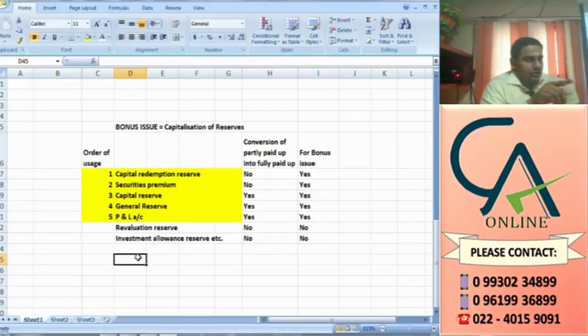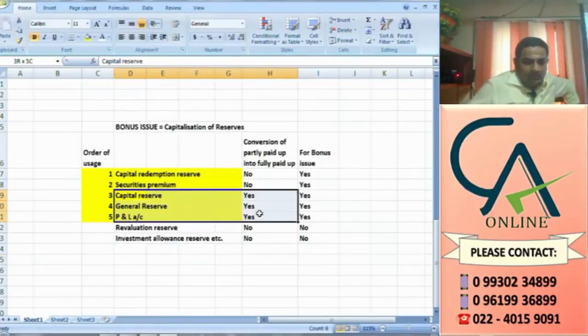What are the two ways in which you can convert partly paid into fully paid? You can use these reserves for converting partly paid into fully paid, or you can make a final call and collect the amount.